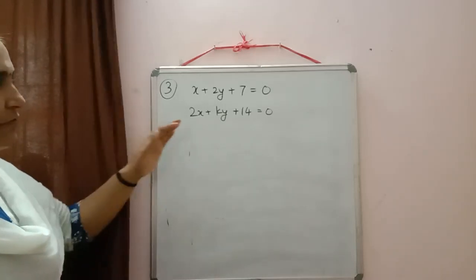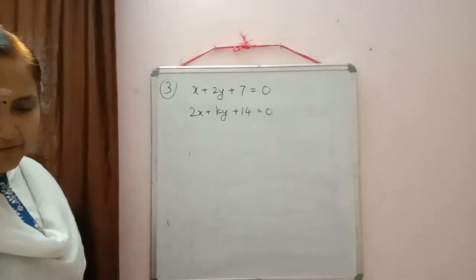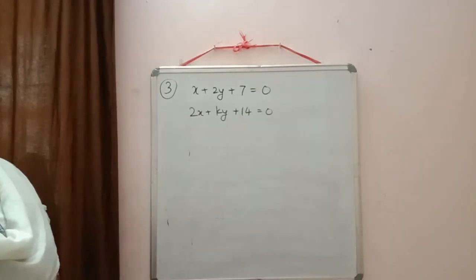So here we have to find out the value of k for which the lines are coincident.